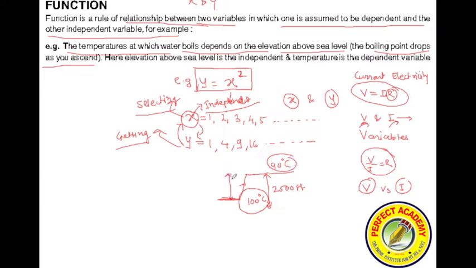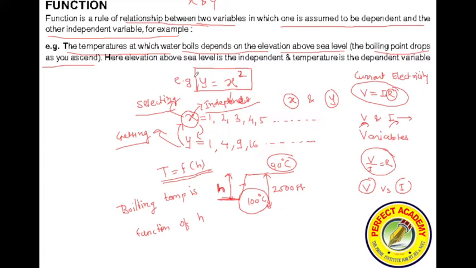So the boiling point of water is a function of altitude. If I represent the height from sea level as h, then boiling temperature is a function of h. This is the way I write it. How do I read it? Boiling temperature is a function of h, where h is altitude.